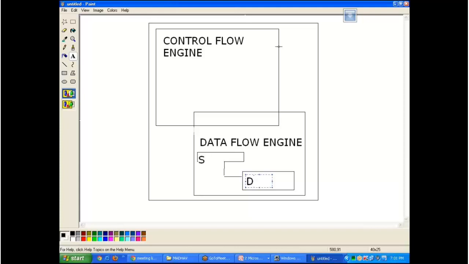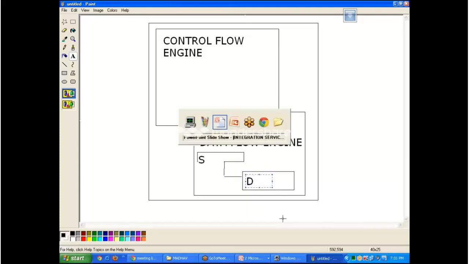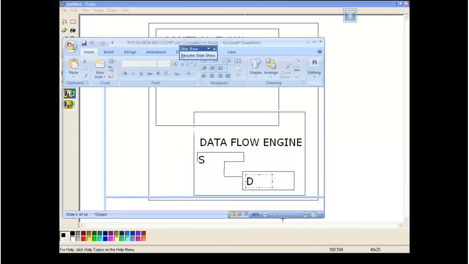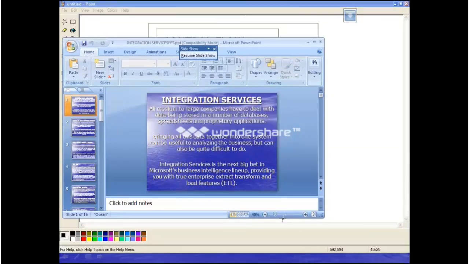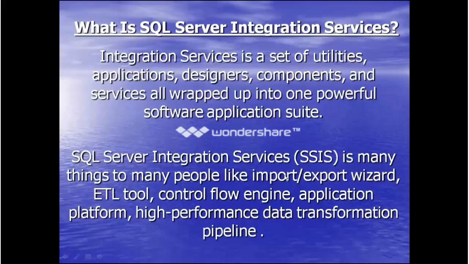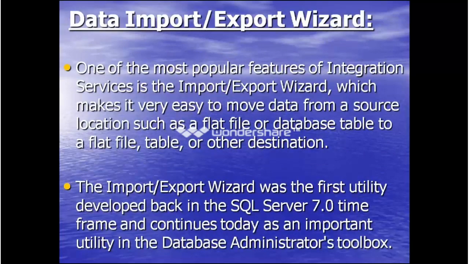Okay. Fine. Now the control flow and data flow. See, I am just going into the presentation. Sorry. So we have seen the import export wizard. We tried to understand what the import export wizard is, what the ETL tool is, what the control flow engine is, what the application platform is. Now the major part is the high performance data transformation pipeline. This we will try to understand as the presentation goes on. So this is what the import export wizard is, whatever we have discussed. The same thing they have presented here.